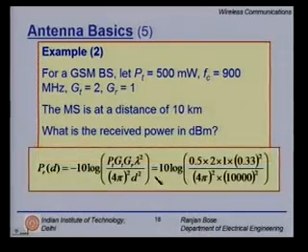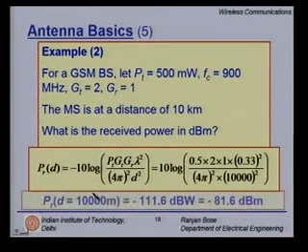We use the same formula. Of course, we expect the received power to be much lower. How much lower? So, use the same formula again. This time I have substituted 0.5 watts, and here the distance has been increased to 10,000 meters, and the received power is minus 111.6 dB watts, which is equal to minus 81.6 dBm. So, can my handset work? Is this a good value? Is it a bad value? Remember, it is 81.6 dB lower than the 1 milliwatt power.